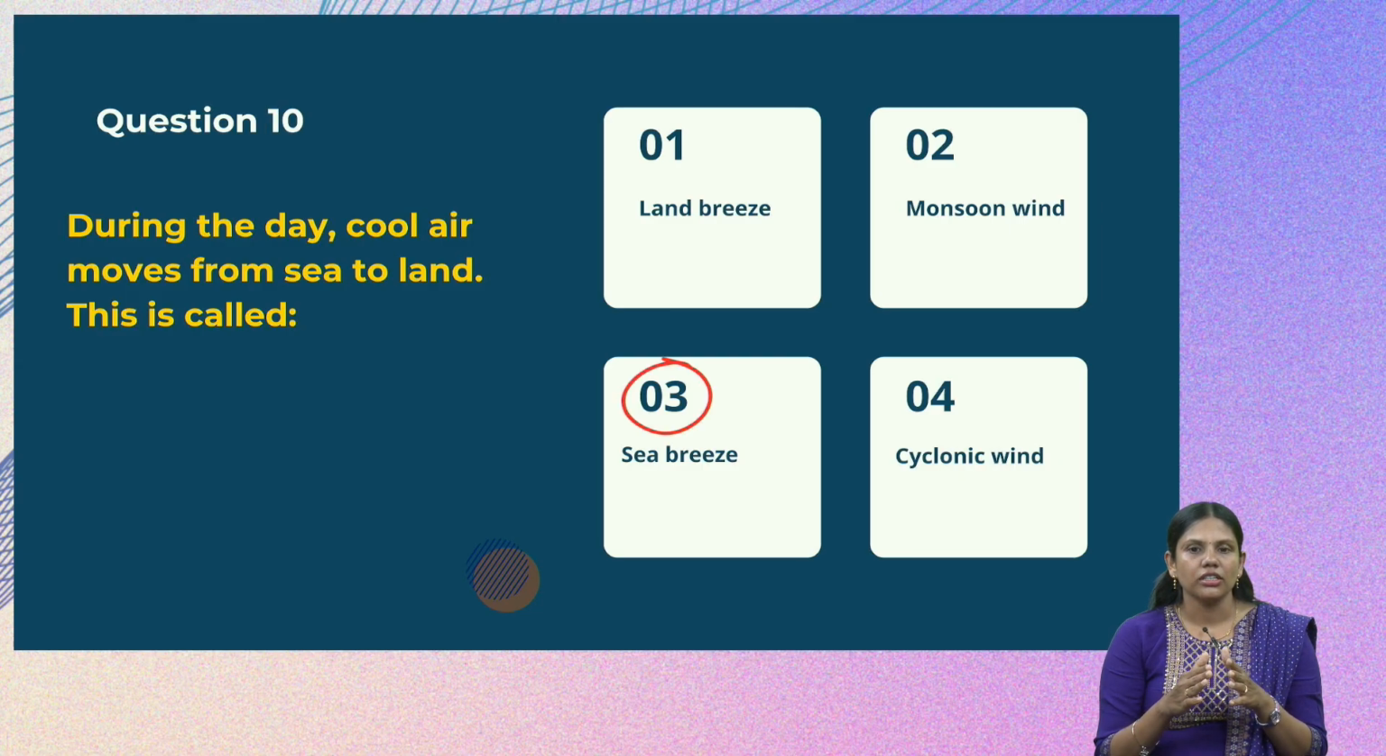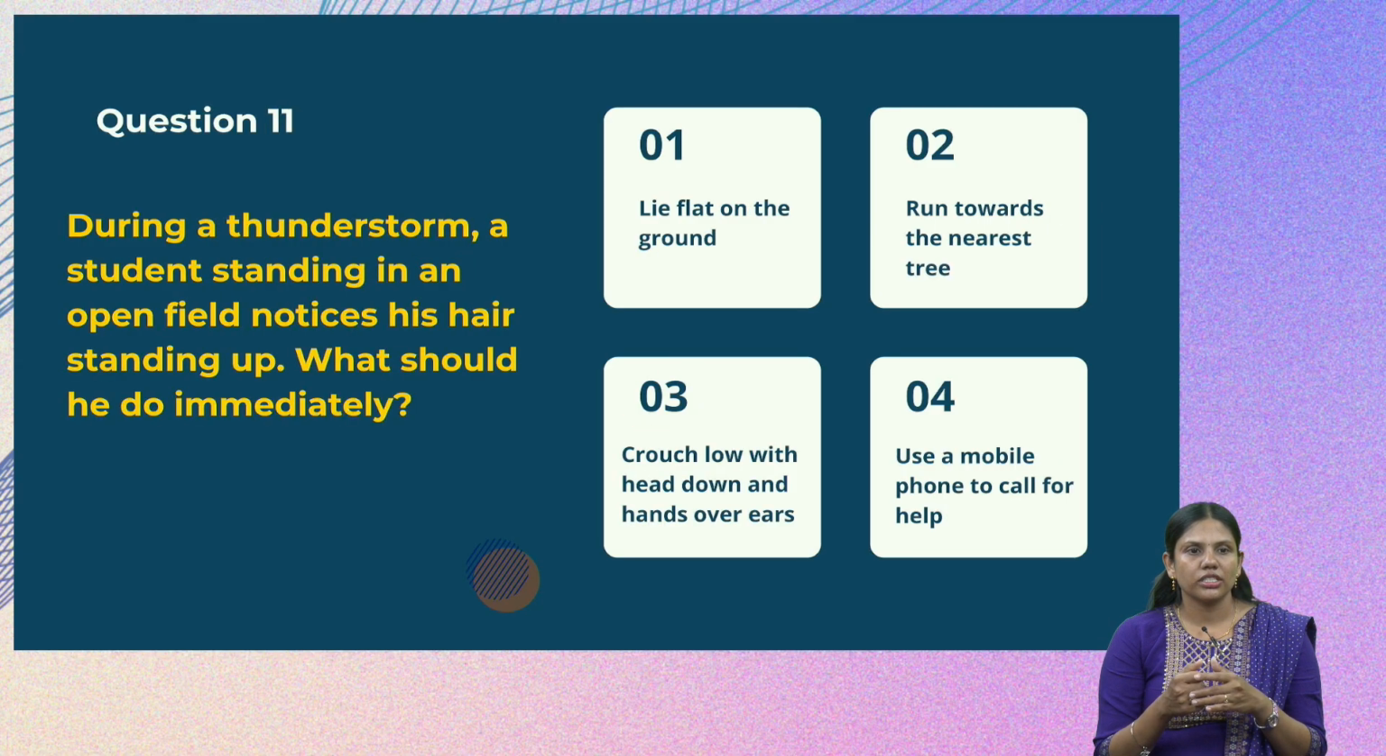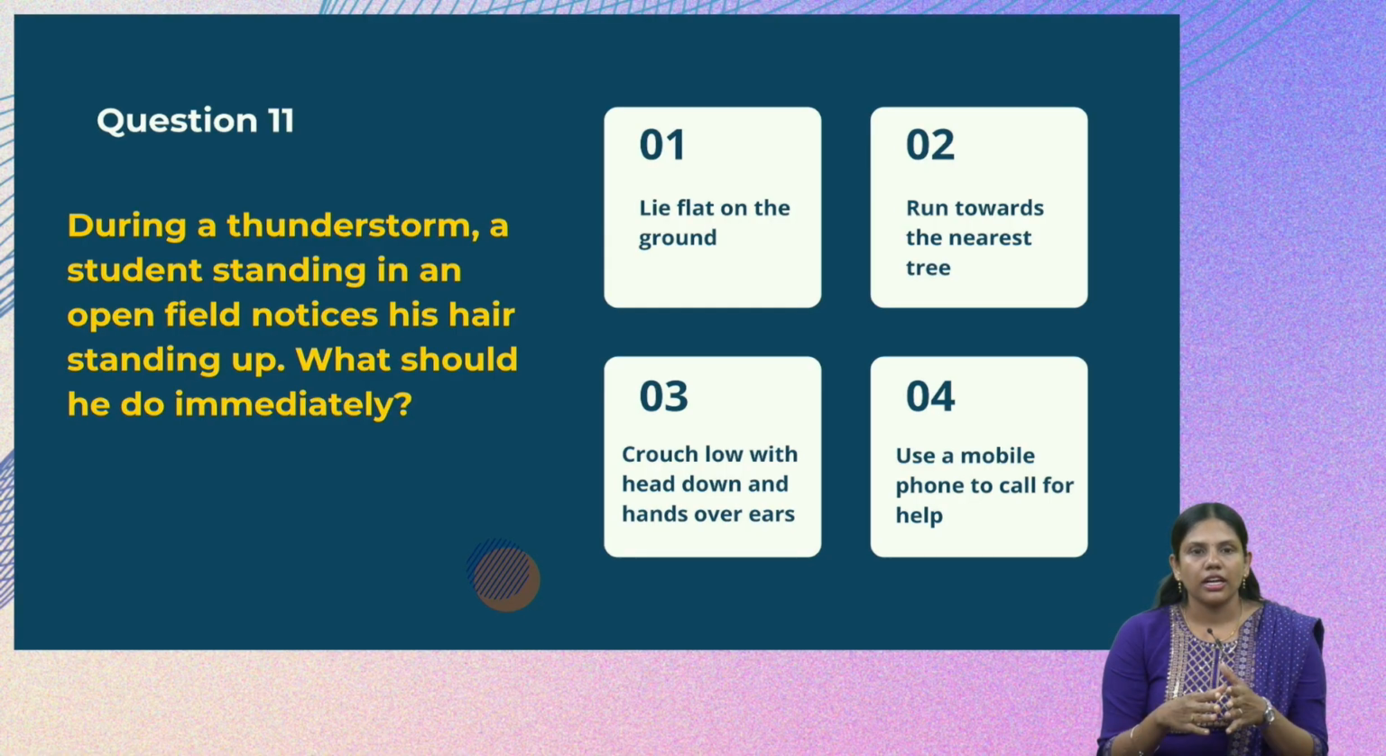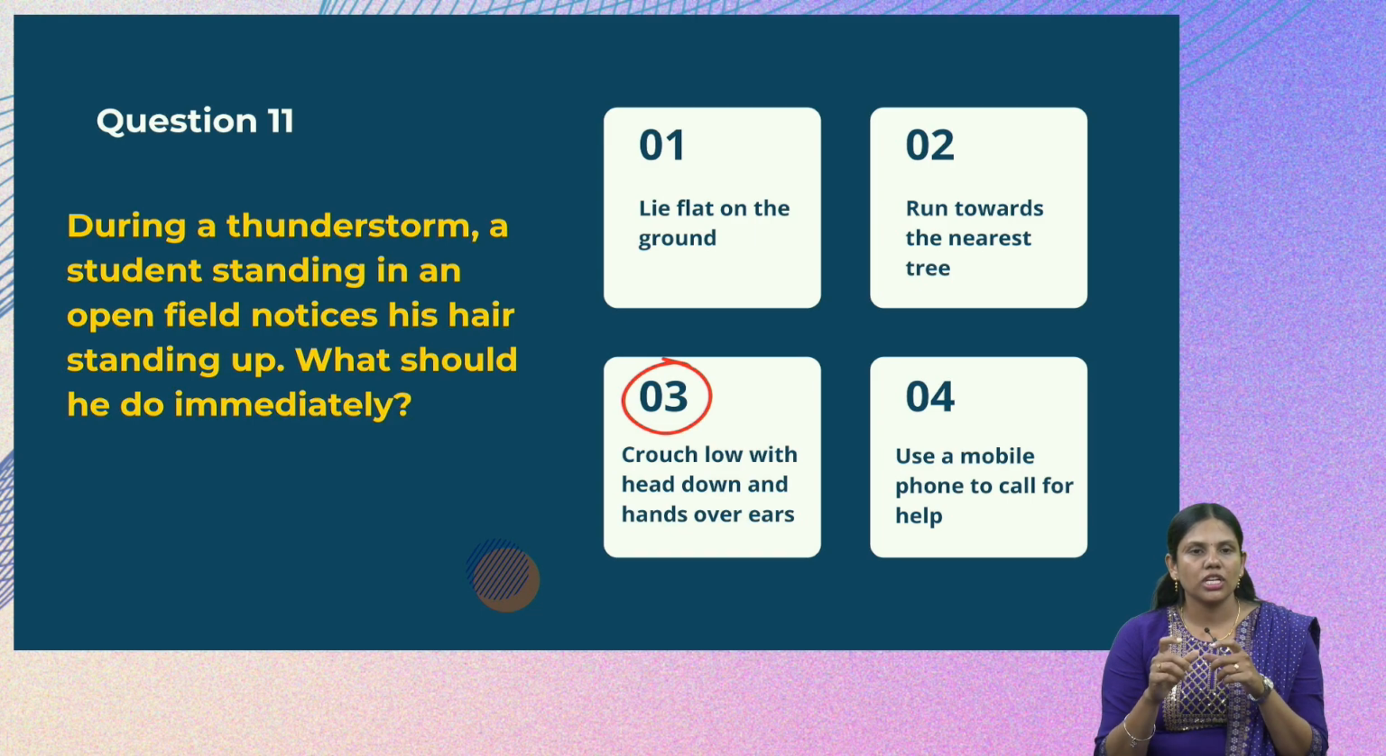And the next question is, during a thunderstorm, a student standing in an open field notices his hair standing up. What should he do immediately? This was also discussed when we were discussing thunderstorms. This is a sign that lightning is going to hit. That means if we observe our hair standing up, we are going to see lightning hitting soon. The correct answer for this question is the third option, that is crouch low with the head down and hands over the ears. This is the most appropriate answer for this question among the given 4 options.